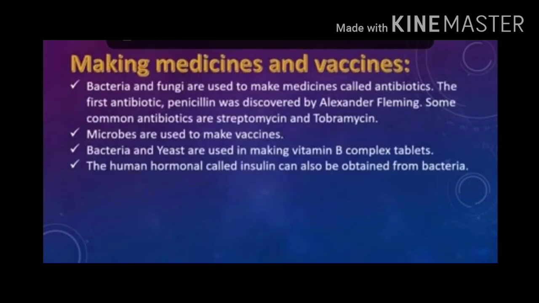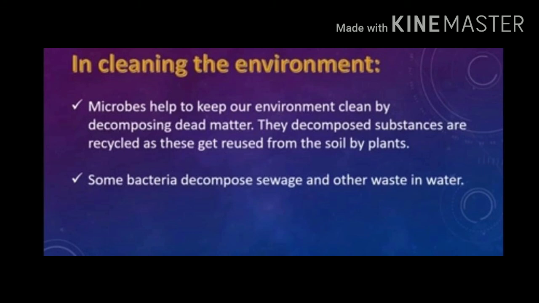They are used in making medicines and vaccines. Bacteria and fungi are used to make medicines called antibiotics. The first antibiotic, penicillin, was discovered by Alexander Fleming. Some common antibiotics are streptomycin and tetracycline. Microbes are used to make vaccines. Bacteria and yeast are used in making vitamin B complex tablets. The human hormone called insulin is obtained from microorganisms.